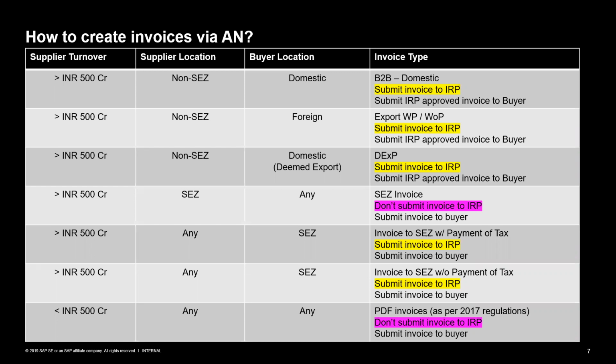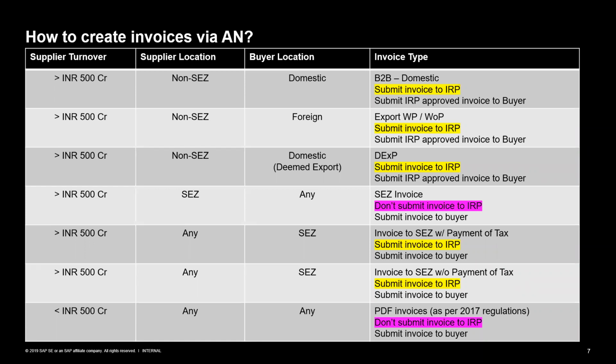Now, in those cases where the supplier is actually located in a SEZ, which is an indicator in the Ariba Network supplier's profile, the invoices need not be submitted to the tax authorities, and have to be submitted to the buyers directly. Suppliers whose turnover is less than 500 crores, anyways, have to follow the 2017 regulations, and they do not need to submit the invoices to the IRP.